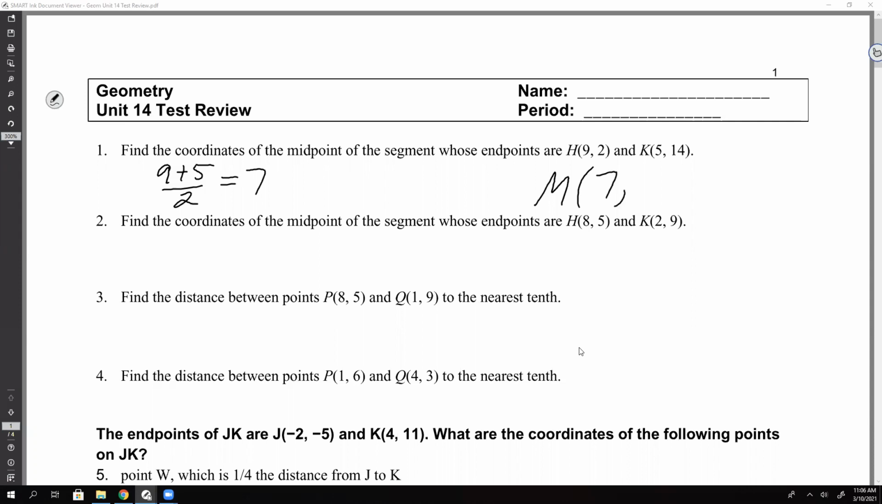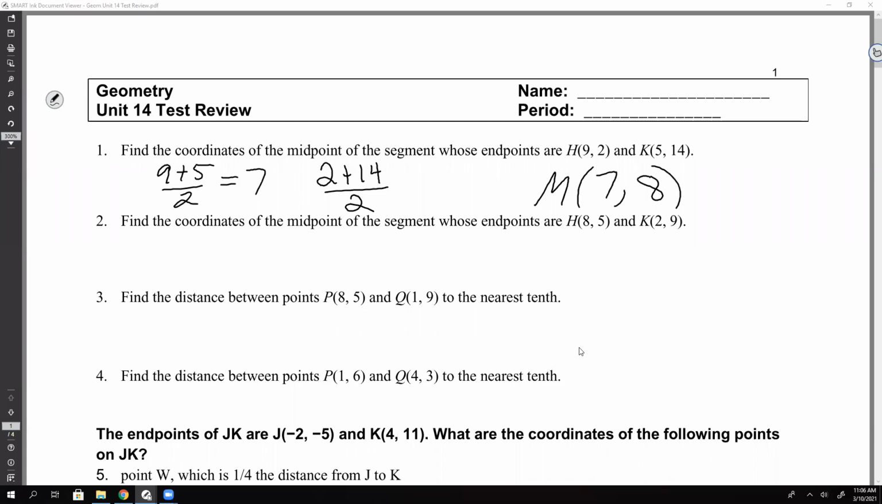And then now we do the same thing with the Y's. Add them, divide by 2. So 2 plus 14, divide by 2. So 2 and 14 is 16, divide by 2. So 8. So your midpoint would be at 7, 8.